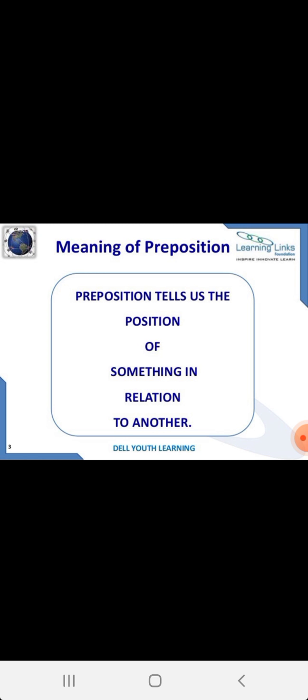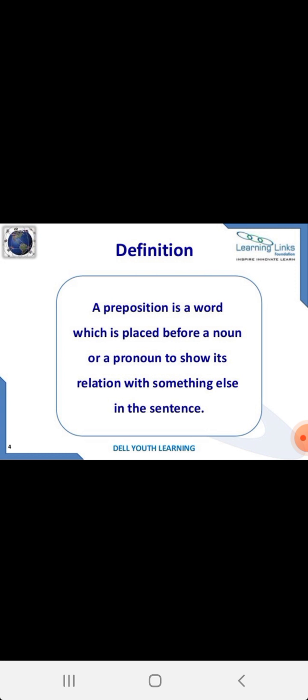So today, as you can see on the screen, the topic is prepositions. So let's get going. What do you mean by preposition? A preposition tells us the position of something, as is clear from the name. It tells us the position of something in relation to another. So what is the perfect definition? A preposition is a word which is placed before a noun or a pronoun to show its relation with something else in the sentence.